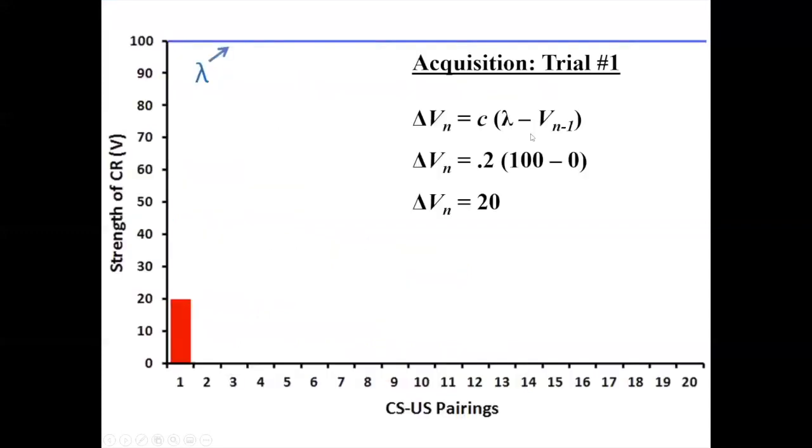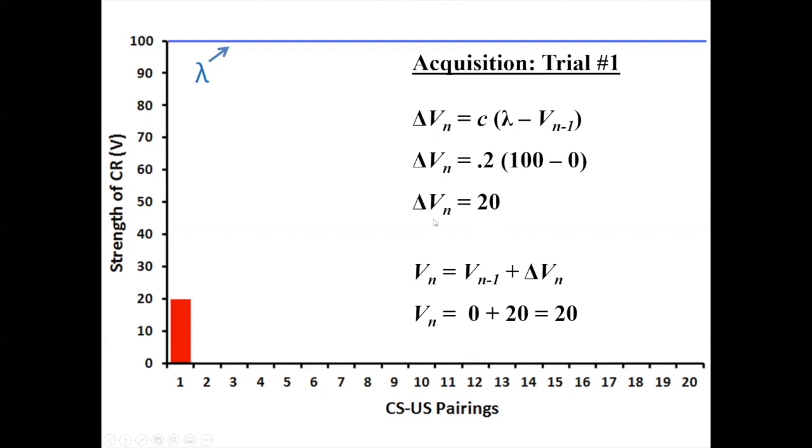So if we plug those numbers into our formula and do the calculations, we get a value of 20, right? Because obviously 100 minus 0 is 100, and then 100 times 0.2 is 20. As a result of the learning that occurs on this first trial, this first pairing, the conditioned response increases by a value of 20.